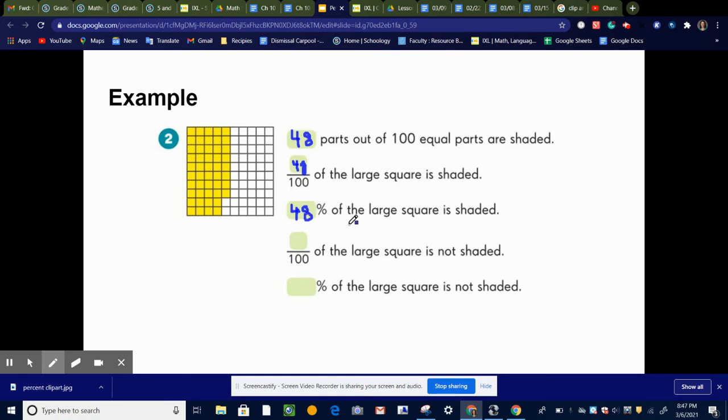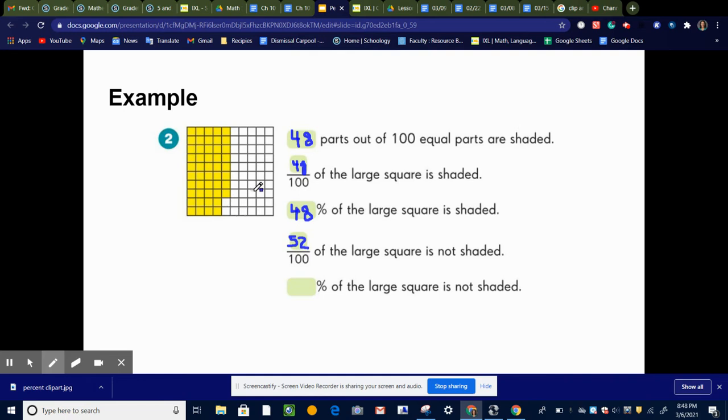The key with the percent, again, remember that percent means out of 100. So the key is we need the denominator to be 100 in order to change it to a percent. So 48 over 100 means 48% of the large square is shaded. Then let's talk about how much is not shaded. All of these white squares that aren't shaded, there's 52 of those.